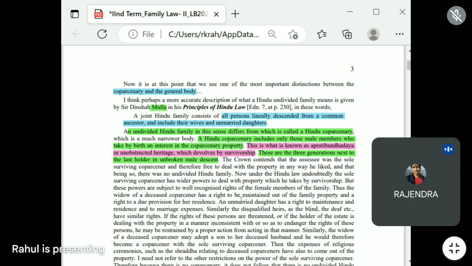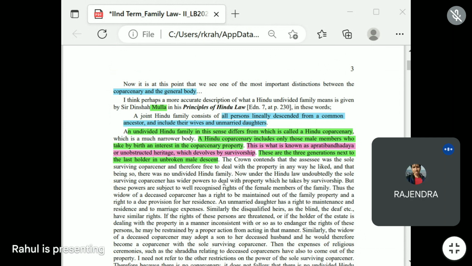I am saying that apratibandhaya means when a male enjoys heritage by taking birth in the family, then the right vested in the male is known as apratibandhaya.